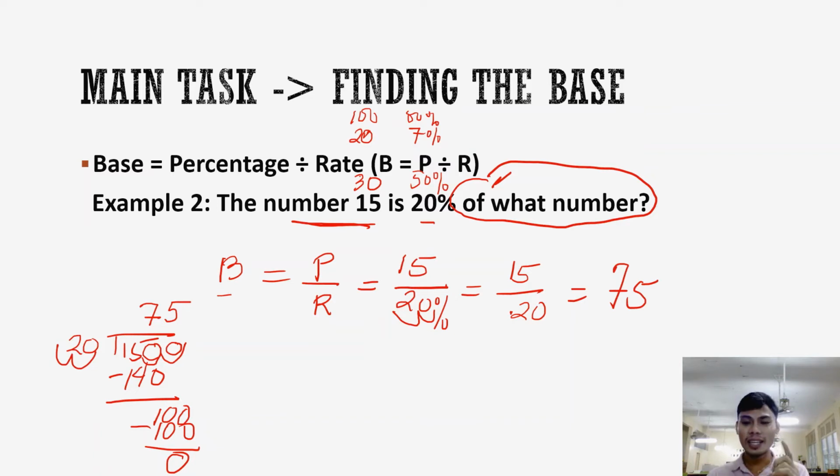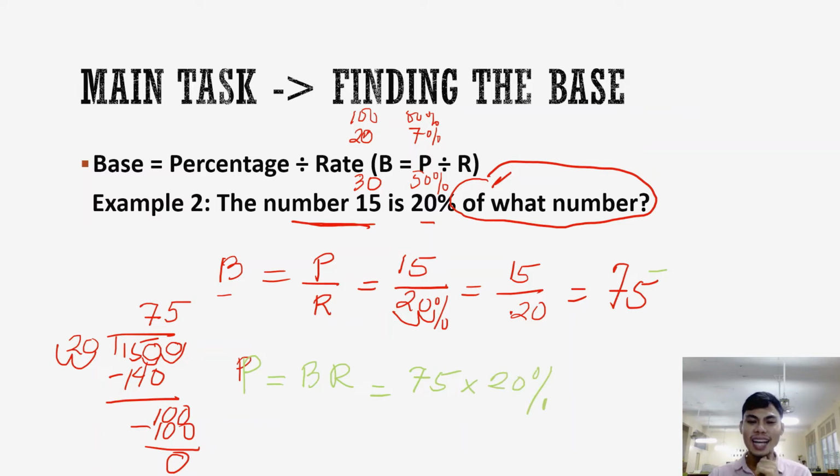Let's try looking for the percentage. Okay, let's use a different color. Percentage is just base times the rate. Okay, we have a base, 75. 75 times 20%.